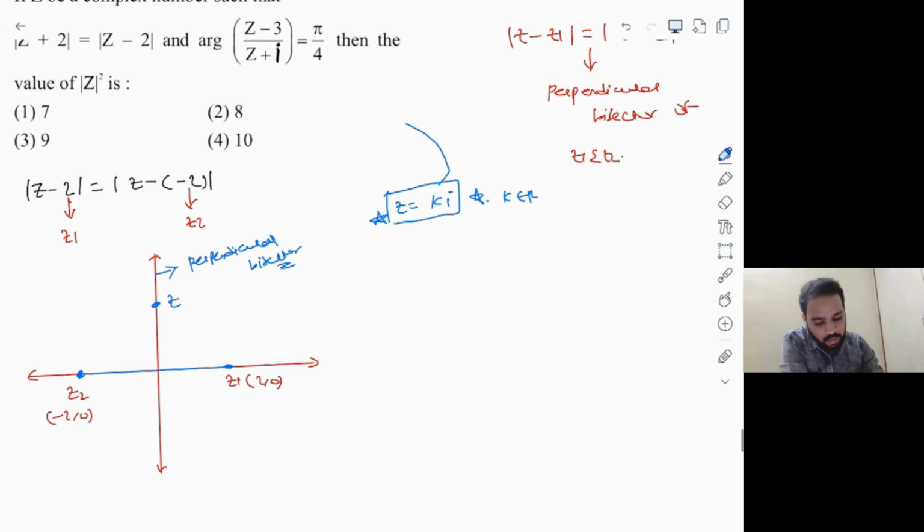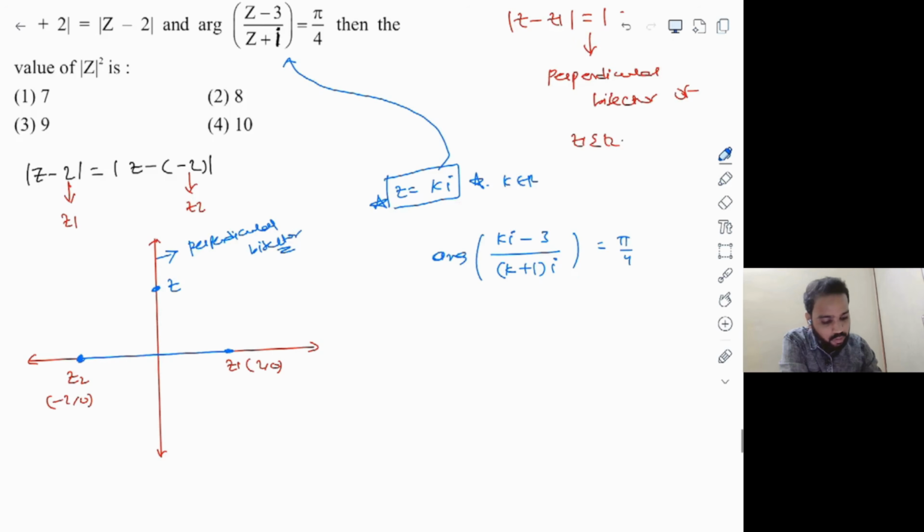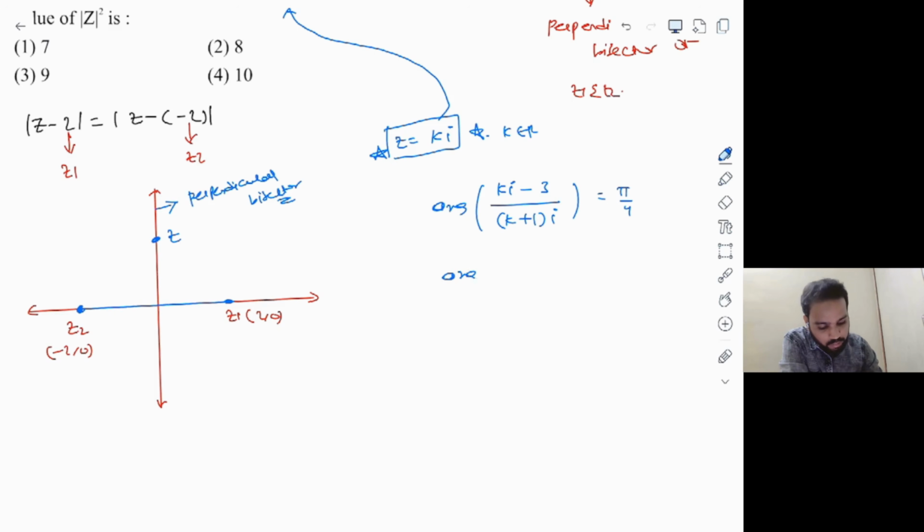Now I'm going to take it and put that in the second condition, which will give me argument of ki minus 3 divided by ki plus i, and I will take i common directly and write it as k plus 1 into i, and this should be equal to pi by 4. Now you know what to do very well. If you multiply and divide by i, this becomes minus k, because i square is minus 1, and minus 3i, and the whole divided by, this is also minus of k plus 1, because you're multiplying and dividing by i, right? And this is equal to pi by 4.